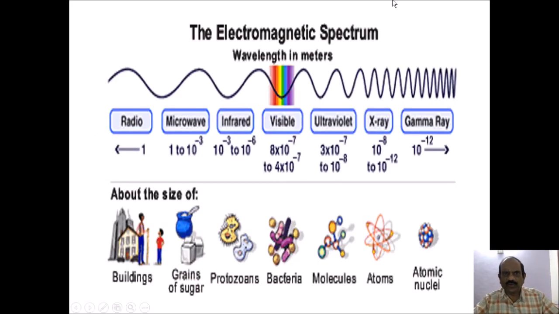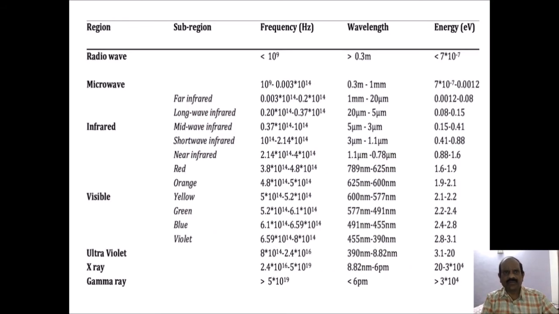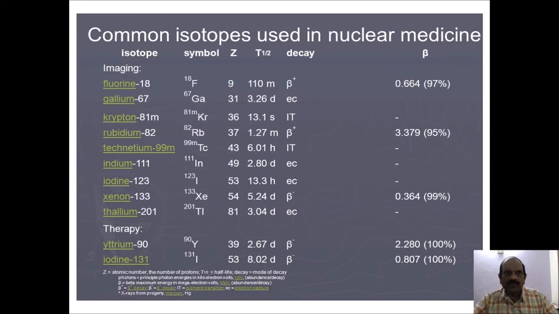This is the electromagnetic spectrum. You can see here, starting from radio to the gamma rays. You can see this figure in most of the presentations. Finally, these are the common isotopes used in nuclear medicine.